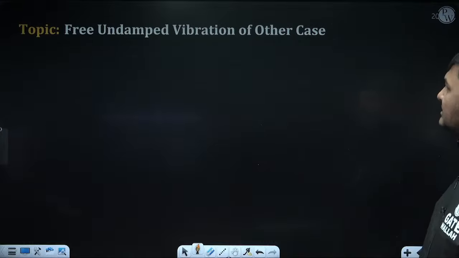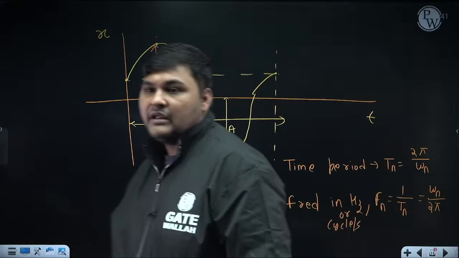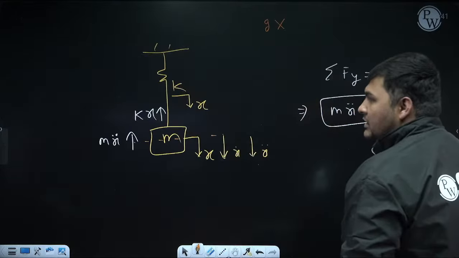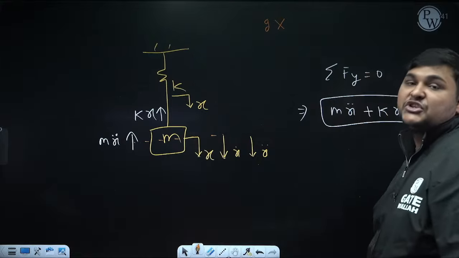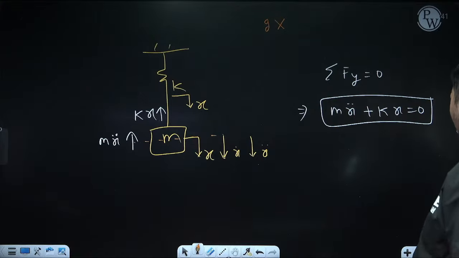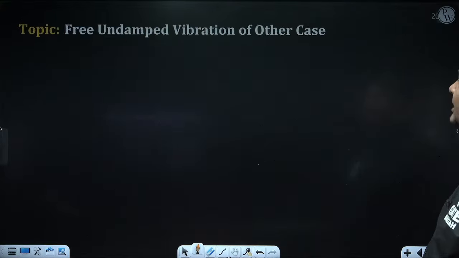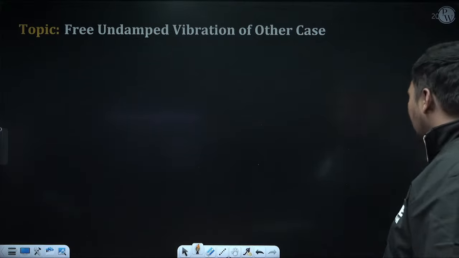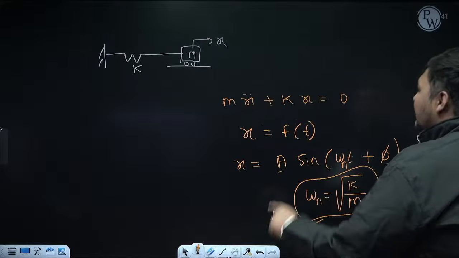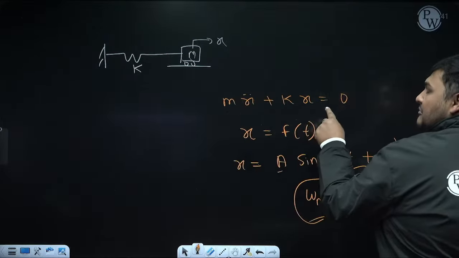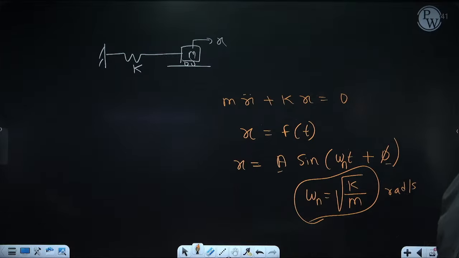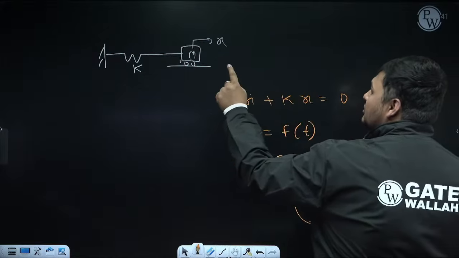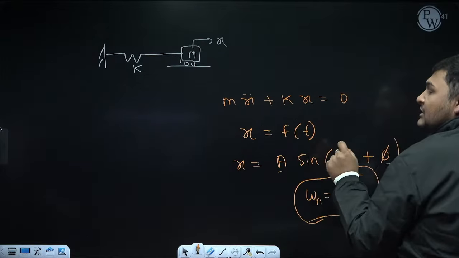But this whole discussion we had done for the general case. But what about the other case? Other case means suppose more than one spring is involved, or the mass is not a point mass, it is a distributed mass. So what will we do for the other case? See, if the question is coming for the other case, but it is a single degree of freedom natural vibration system, what will happen? The governing equation pattern will always be like this, because for natural vibration the solution is always simple harmonic, and if the solution is simple harmonic, then if you derive the equation for the other case also, the pattern of the equation will be like this. Only the difference is the coefficients might change.